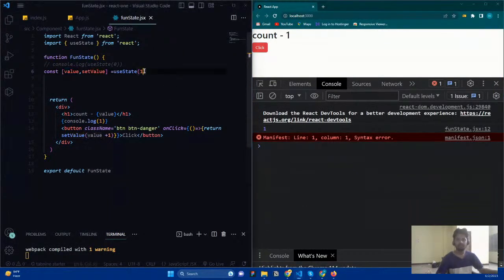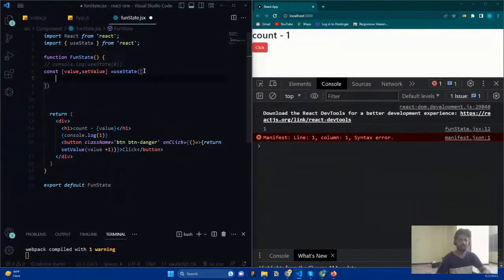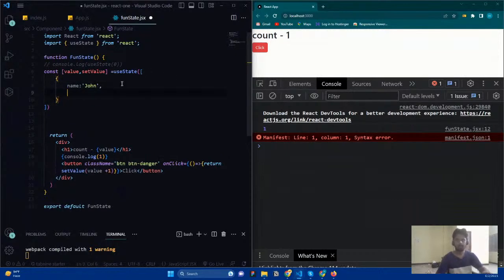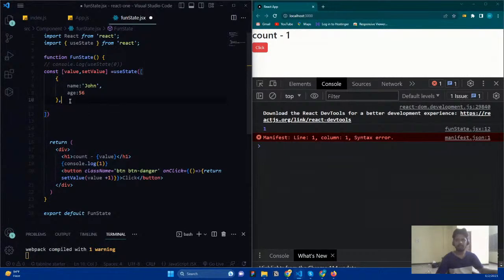And instead of doing this, yesterday we discussed about an array and things, right? So let us apply that one. I'm just going to give an array, and this array is going to contain an object, and the object is going to contain the name. Let us make this John. Okay, and then I want to mention the age equal to, let us say, 56.